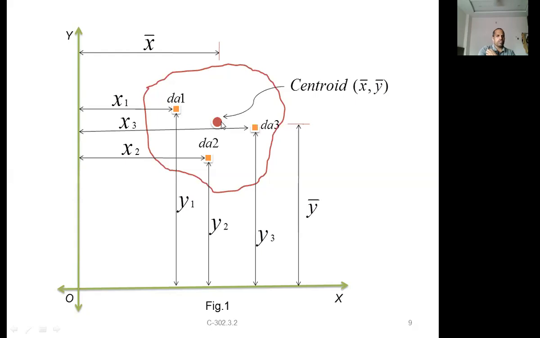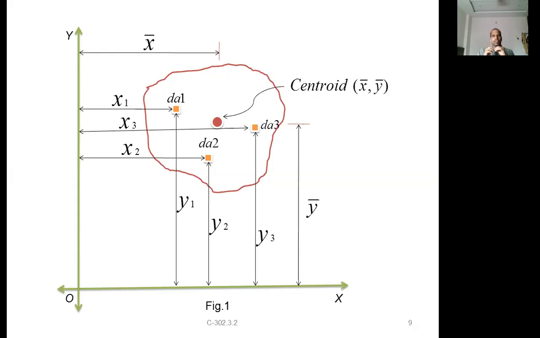How to calculate the centroid? Let us forget about the centroid for now. Assume all these areas as forces: dA1 is one force, dA2 is one force, dA3 is one force. Let us assume that all these are parallel forces, and now calculate the resultant. We have already seen how to find the resultant for parallel forces and plane areas. We have already discussed that.